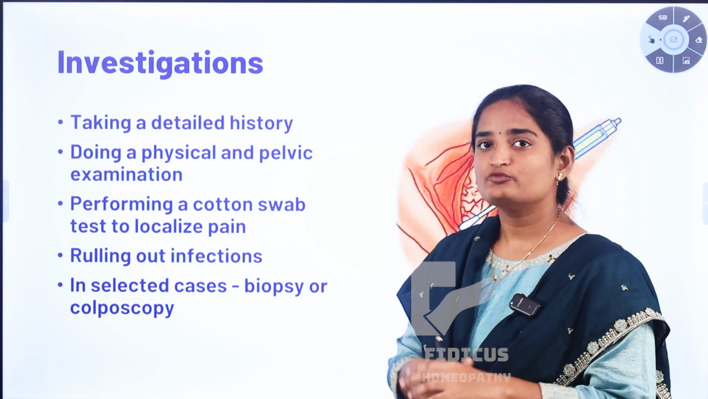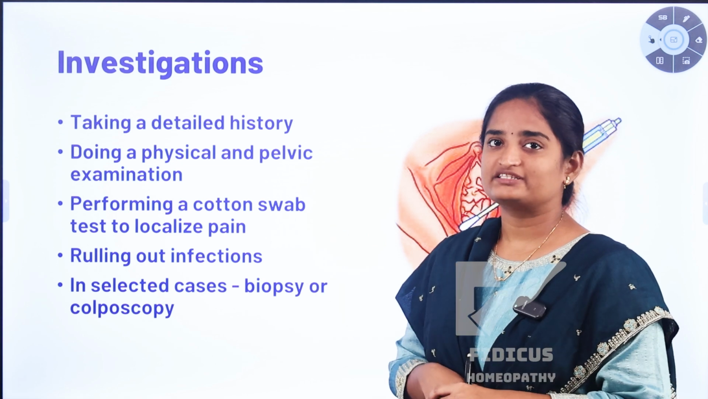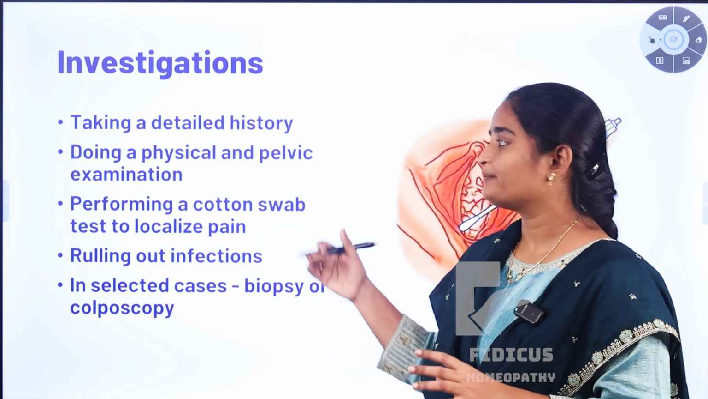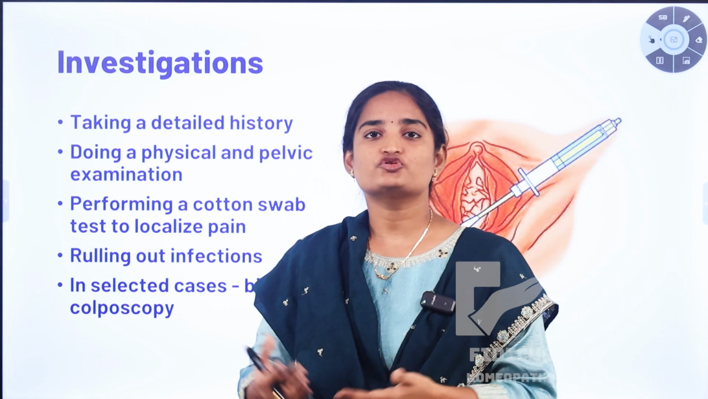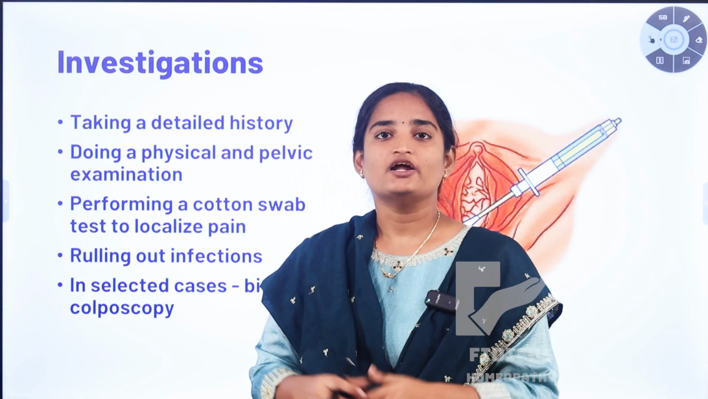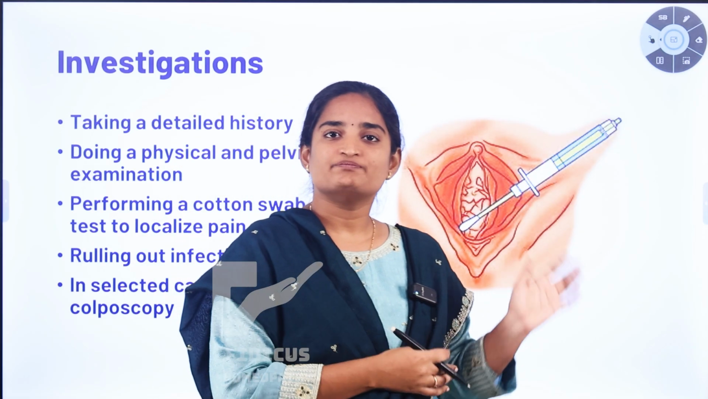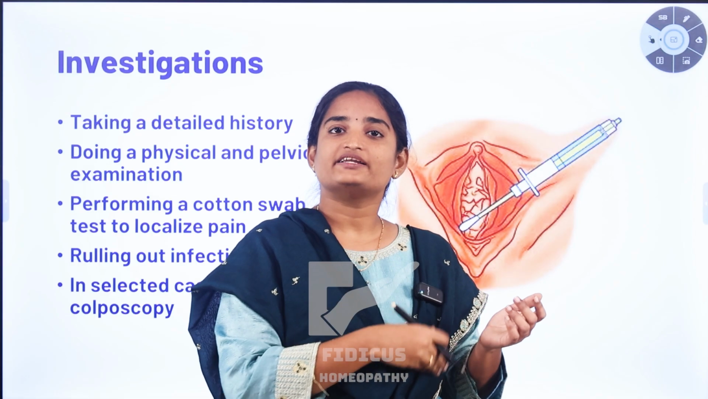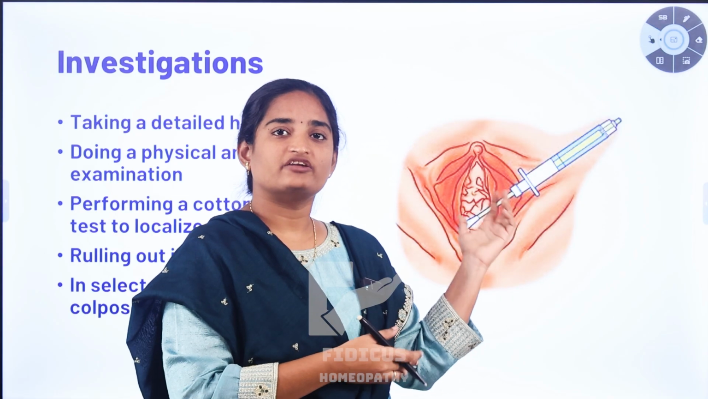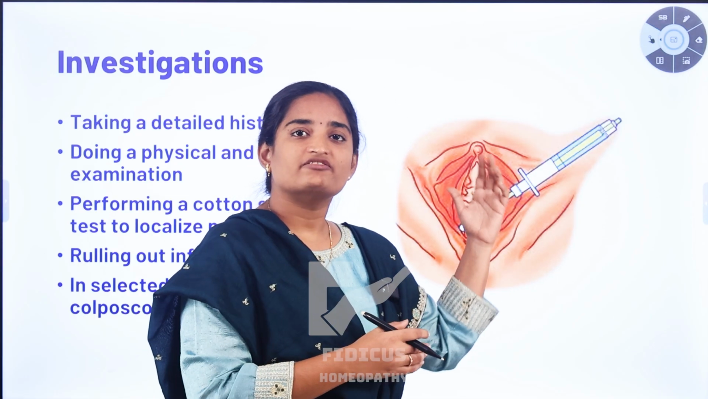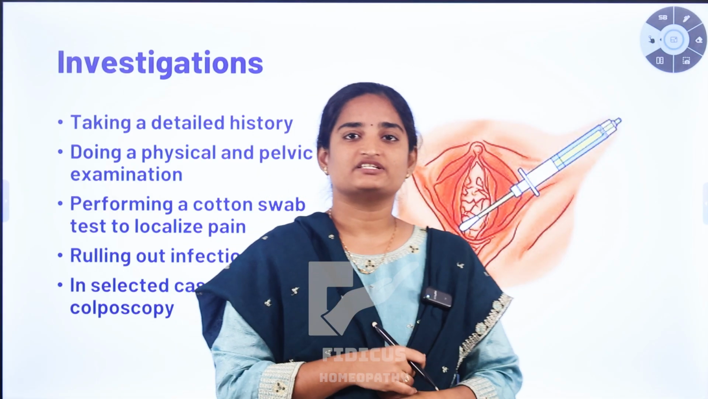So by these examinations we can rule out the diagnosis of this chronic vaginal pain. And also performing the cotton swab test. The cotton swab test is the most common test for this chronic vaginal pain. The doctor can examine your vulval area with a thin cotton swab like this. By using this method, the doctor can examine all the areas of your vulval region, and we can feel whether any pain is there. This is one of the confirmation tests for chronic vaginal pain.